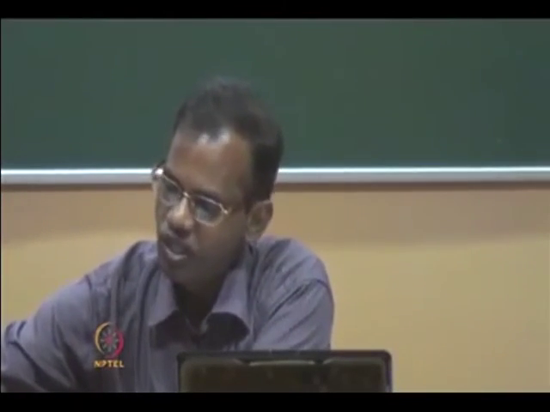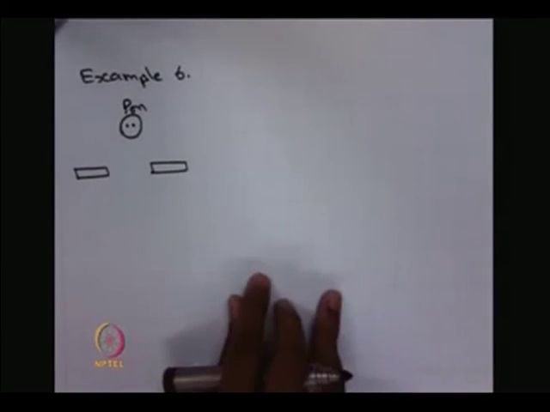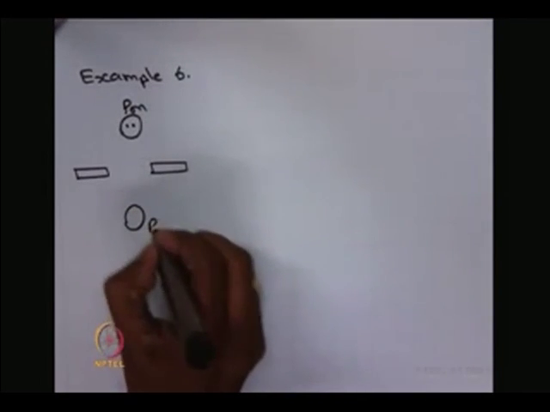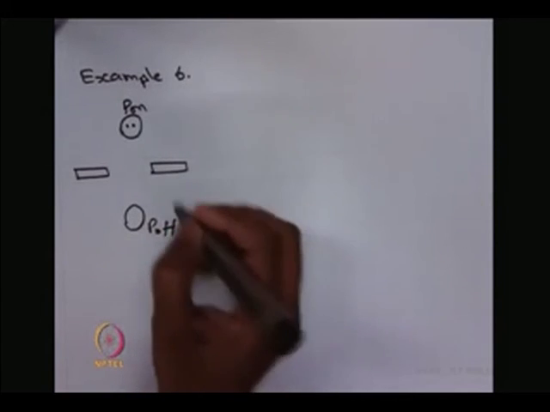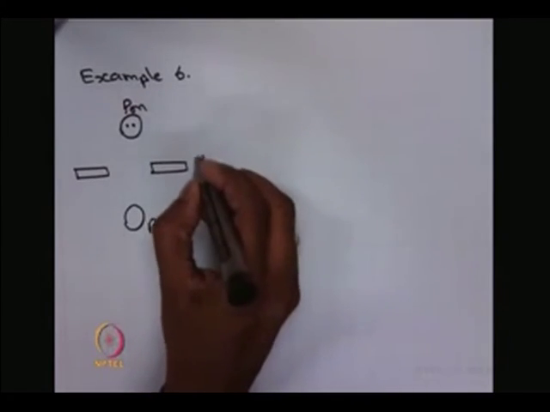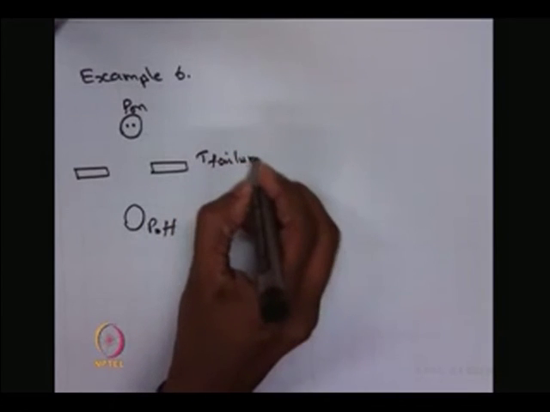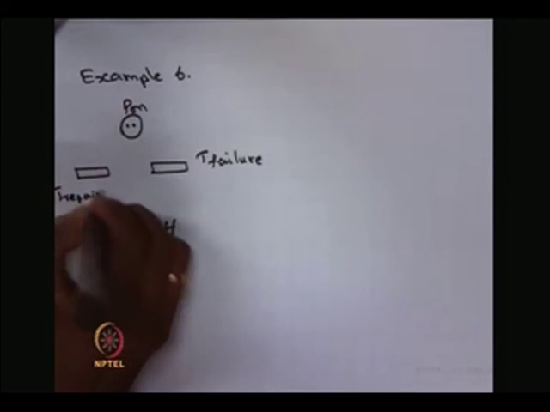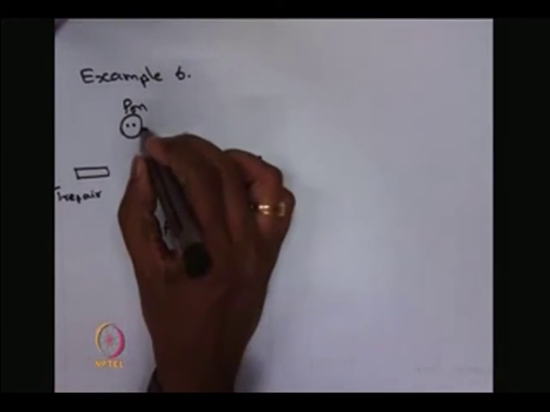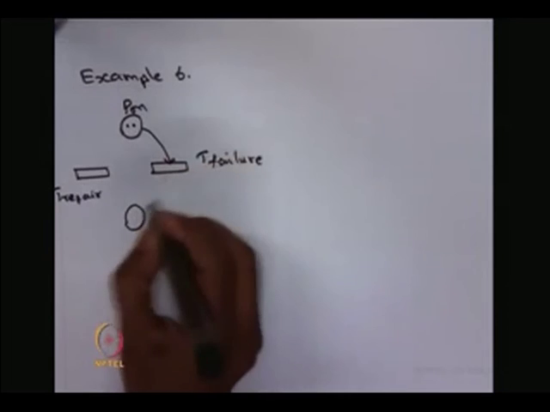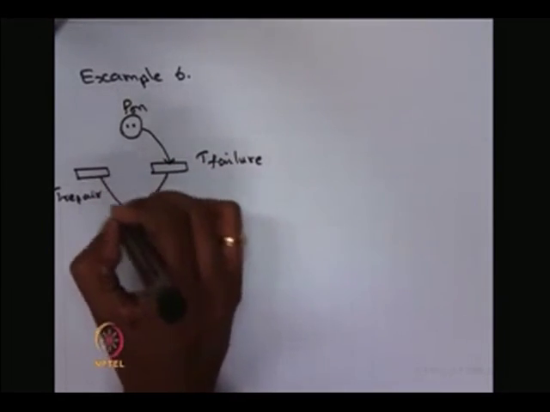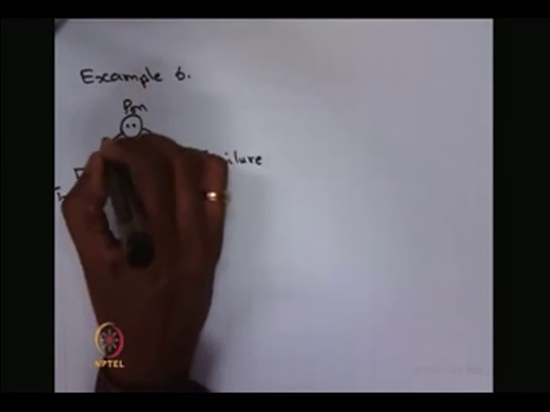Consider example 6 with the two places P on and P off, and two transitions, one is called T failure and the other transition is called T repair. This transition is the input arc and this is the output arc. Similarly, this is the input arc and this is the output arc.